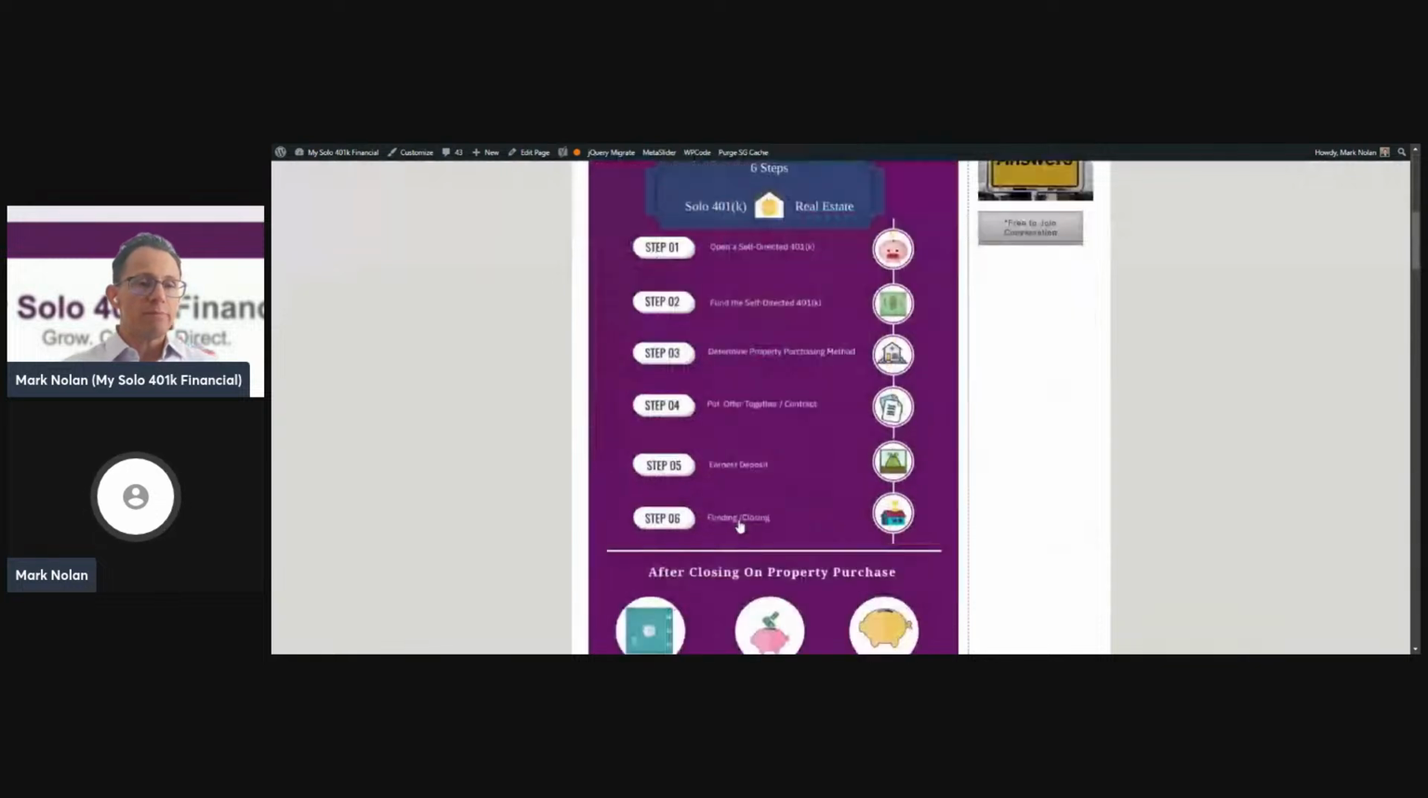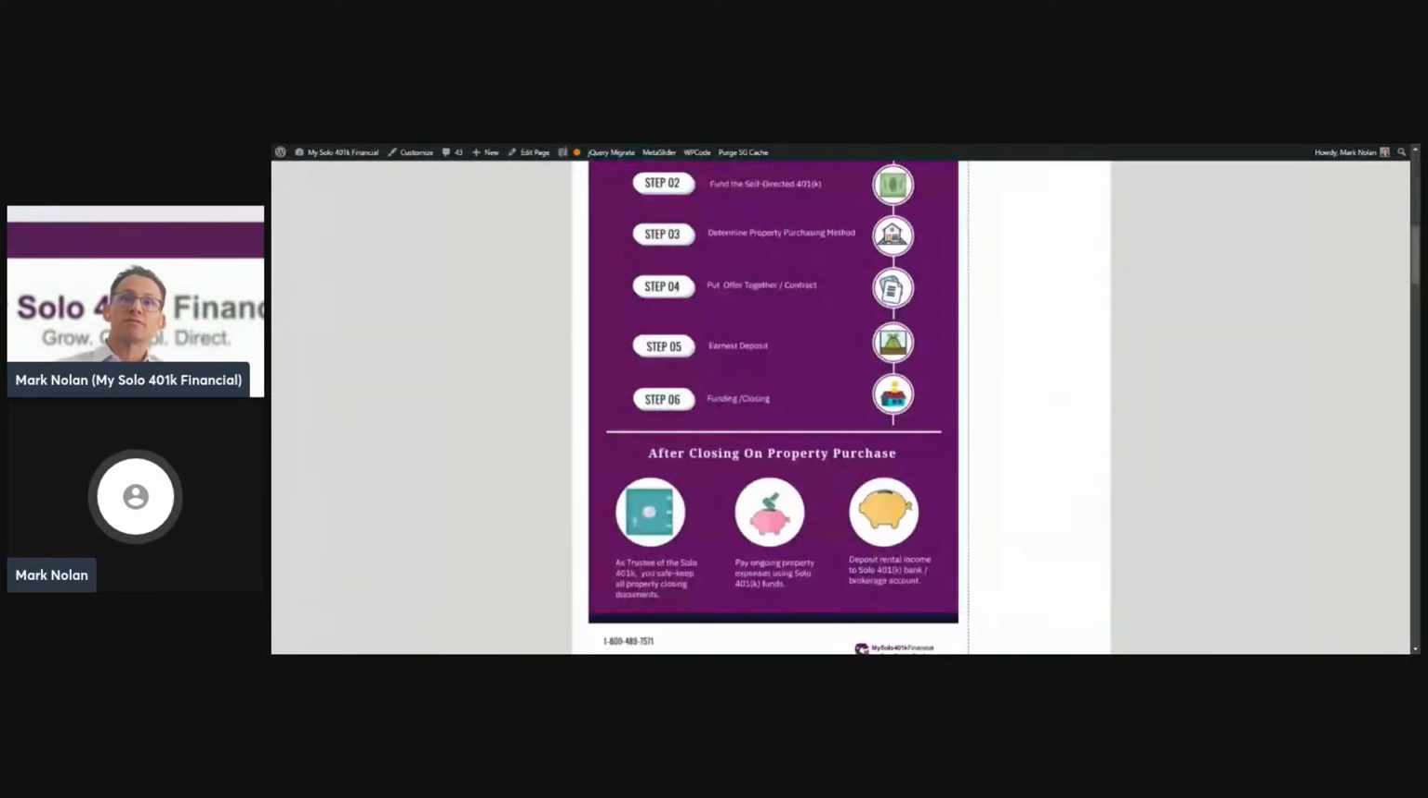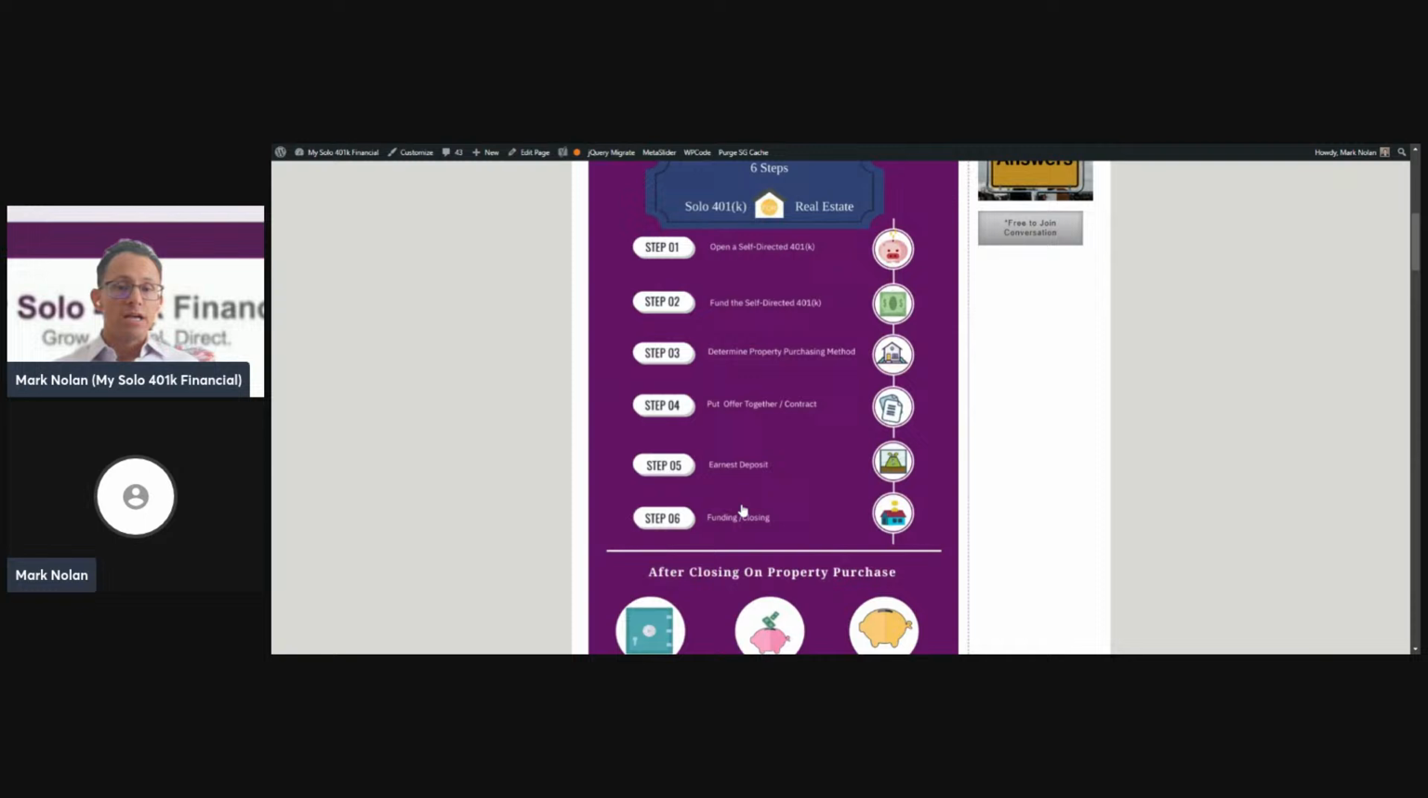Some of the items to keep in mind when investing in real estate with the self-directed 401k is that the offer needs to be made in the name of the self-directed solo 401k plan. The funds have to flow from the solo 401k plan directly to the title or escrow company, for instance. Title to the property has to be in the name of the self-directed 401k. For example, if the name of the self-directed solo 401k is ABC Trust, and the trustee's name is Jane Doe, it would be titled Jane Doe, comma, trustee of ABC Trust.